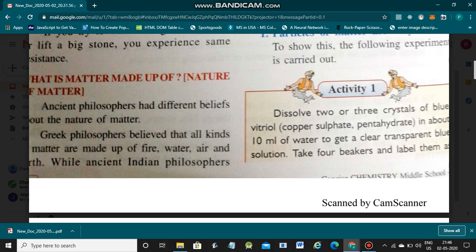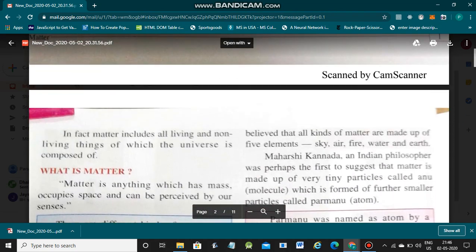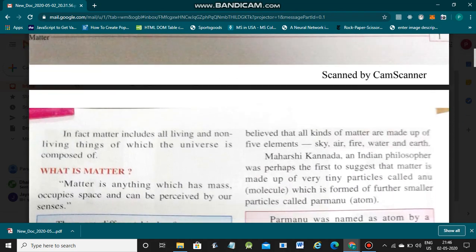While Indian ancient philosophers believed that all kinds of matter are made up of 5 elements, Panch Tattva. You know Panch Tattva, that is sky, air, fire, water and earth. Then Maharishi Kannada, one of the Indian philosophers, was also among the first to suggest what matter is. He said matter is made up of tiny particles called Anu. Anu means molecule, which is further subdivided into smaller particles called Parmanu, that is atom.